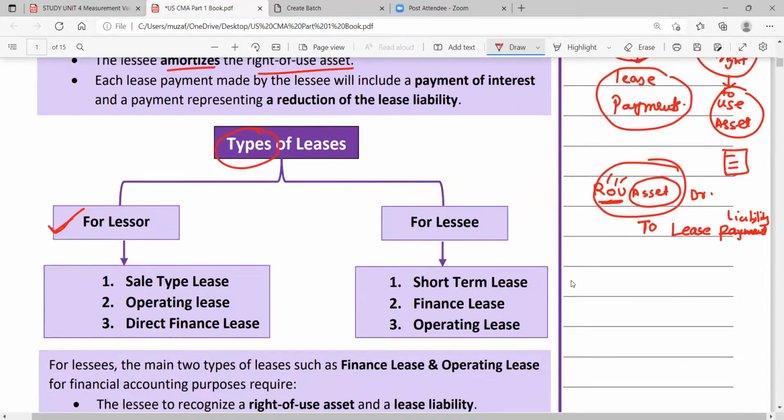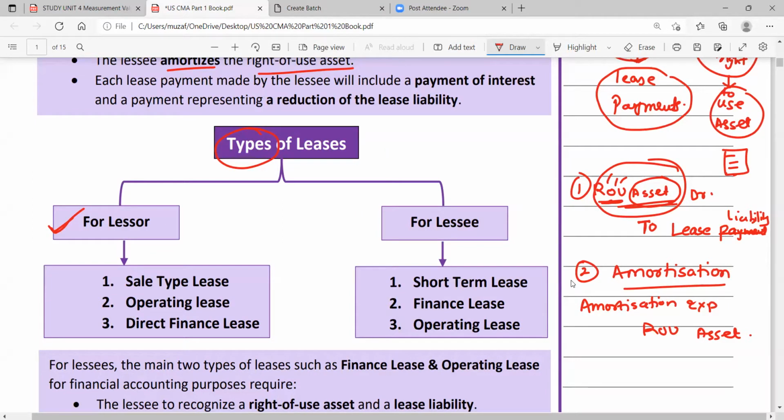Now the lessee amortizes the right of use asset. Now I have got this asset, common sense. I'll charge depreciation. But in this chapter we can't say depreciation because we don't own that asset, so we'll call it amortization. We'll write off the asset, we'll amortize. In that case, the ROU asset account will get credited, and amortization expense account will be debited. So amortization expense account debit to ROU asset.